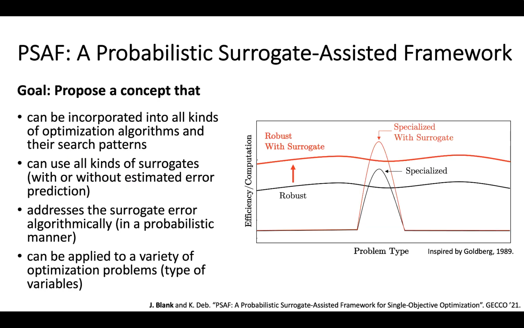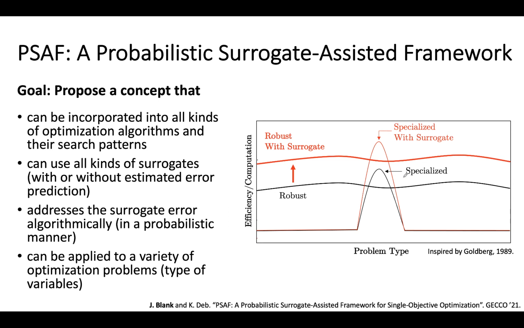In this study, we propose PSAF, a probabilistic surrogate-assisted framework. So let me briefly tell you the goal and the idea behind the framework. On the right-hand side, you see a figure illustrating algorithms for different problem types and efficiencies and computations. The figure is inspired by Goldberg's schema from 1989 targeting genetic algorithms.